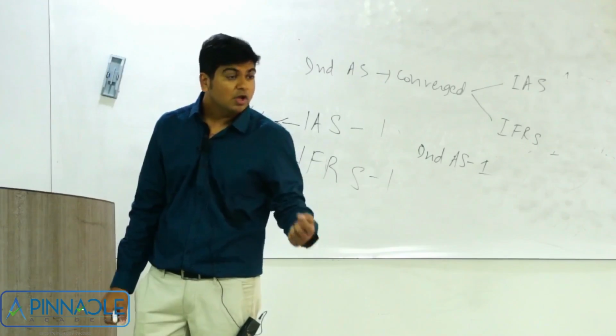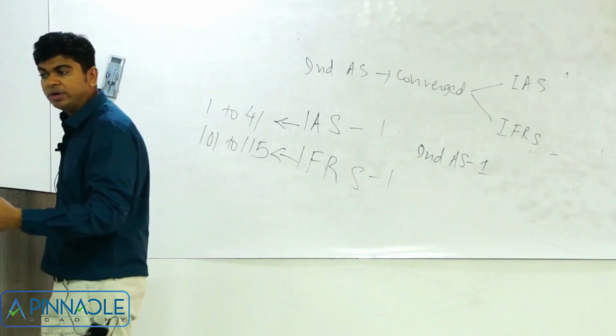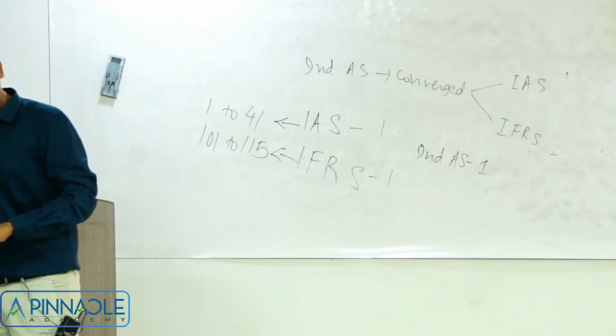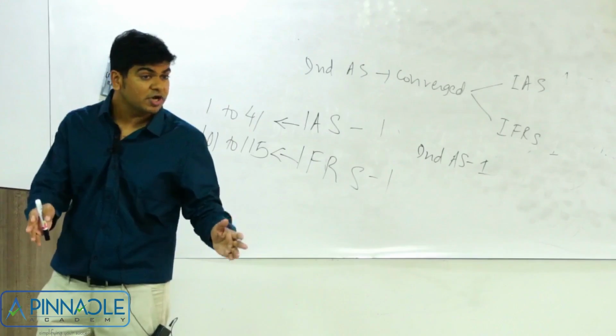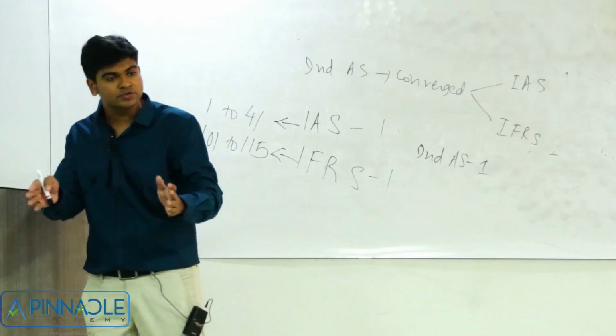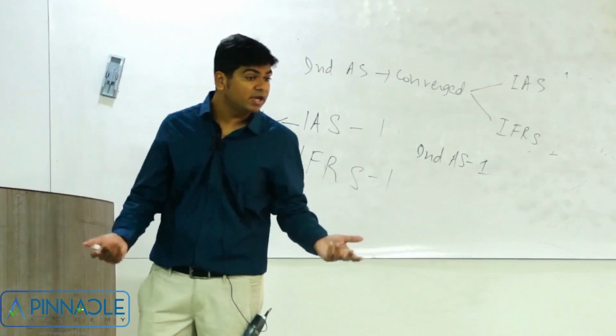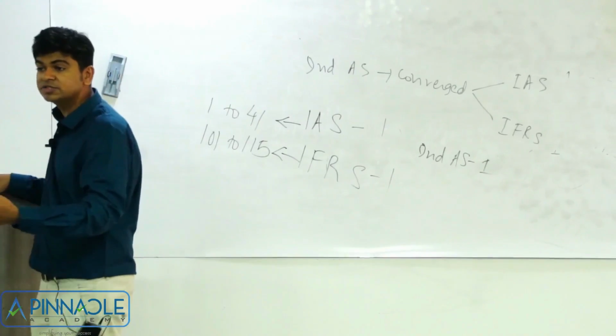That cannot be done. When more and more countries are going for a uniform accounting language, Indian companies cannot be left behind. Indian companies which are in need of money, let's say you want to raise money from overseas sources, you cannot get that money without the other investor understanding your financial statements.